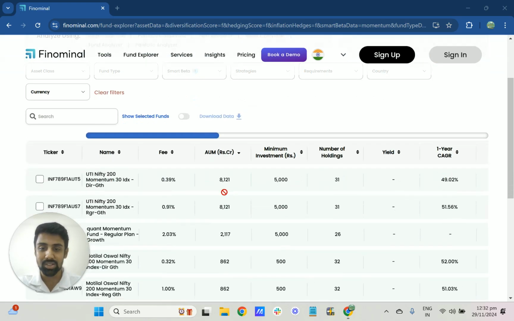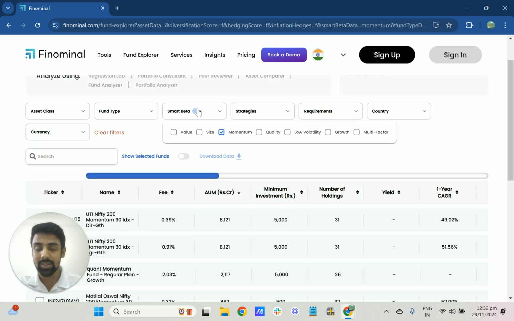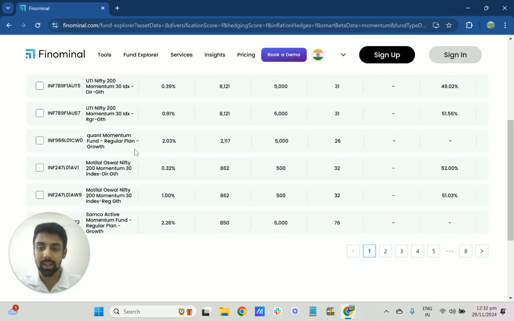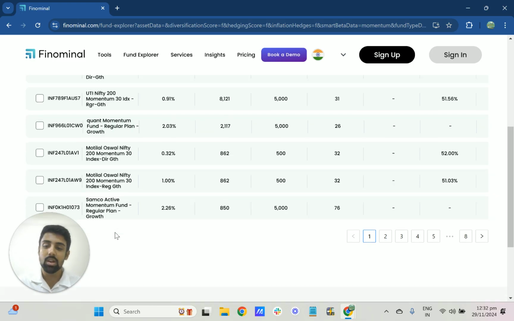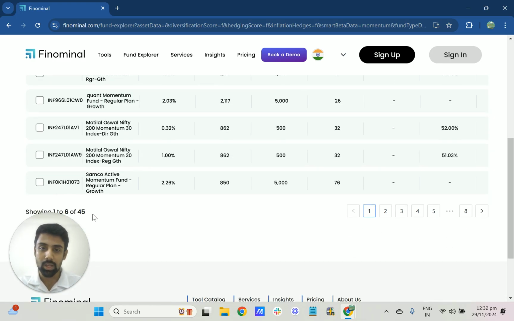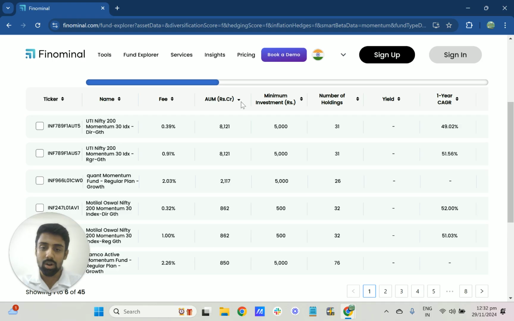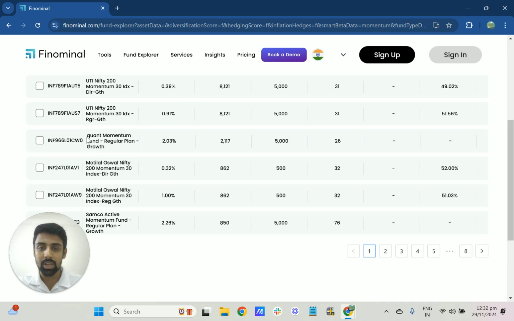So let's start off with just exploring how many funds are there in the momentum factor category. In the smart beta filter, I've just clicked momentum here. You have about 45 funds, but a lot of funds have different versions. For example, if you take just Motilal Oswal, you have a regular version and a direct version. So in terms of unique funds, it should be around 20 funds or even less than that. When you order it by AUM, you can see that there are only two funds.